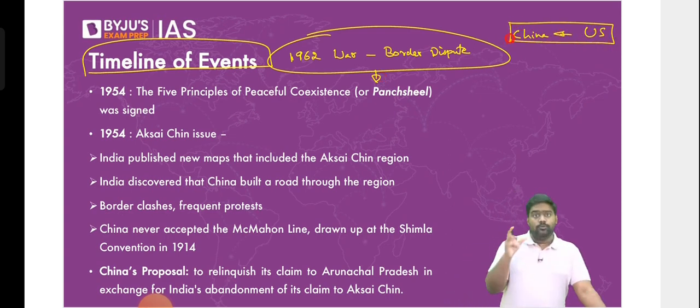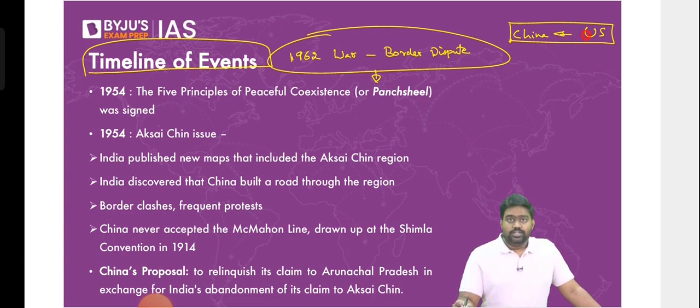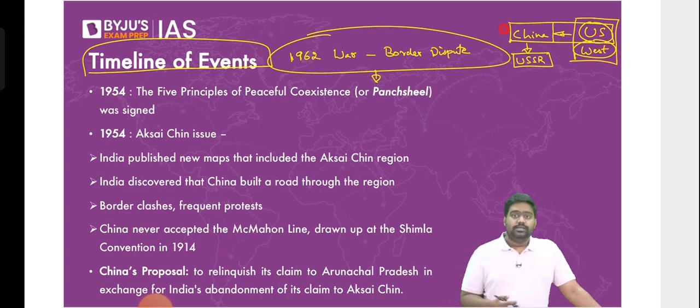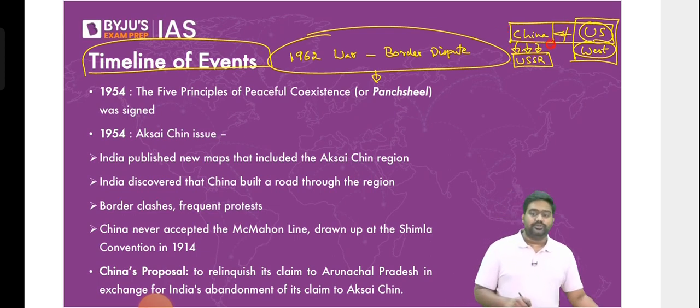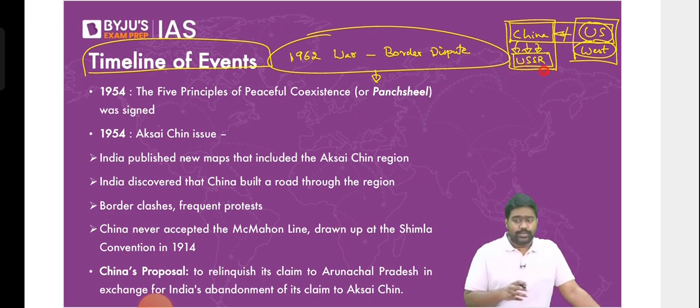All right. Also understand this from a global perspective, not just the India-China perspective. The US saw that a communist power was rising. Naturally, it would be aligned with the Soviet Union, right? So the US and Western countries started boycotting China, especially after it started committing atrocities against the Tibetan Buddhists. The US cut off its diplomatic relations with China, and it was seen as an ally of the Soviet Union. It was firmly on the Soviet side, part of the Soviet power bloc. So the Cold War clearly divided the Western countries and China as well. This had an impact on India-China relations as well.